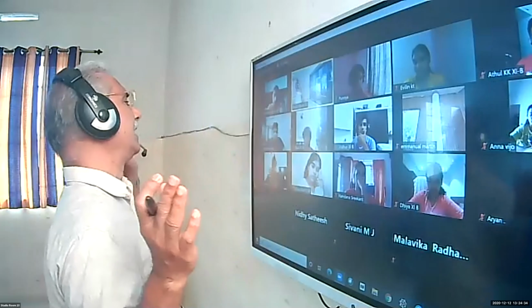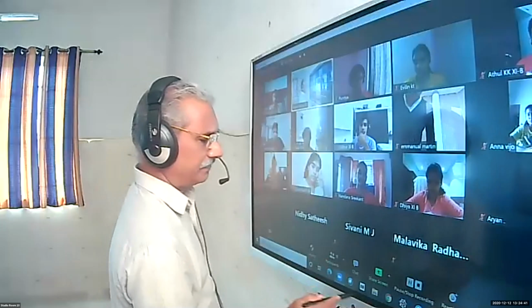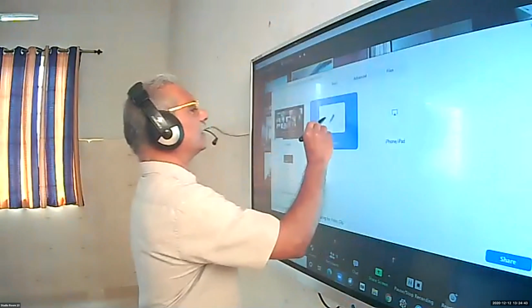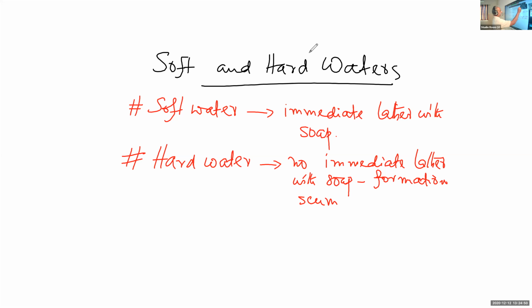So, soft water and hard water. Now let us go back to hard water again. What is the reason for the hardness of water? We have studied this in the 10th standard.